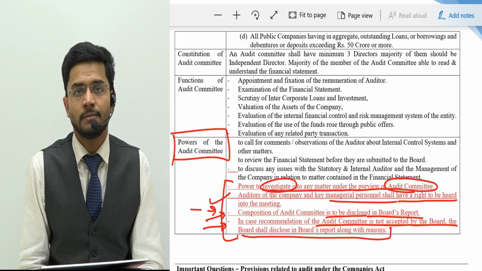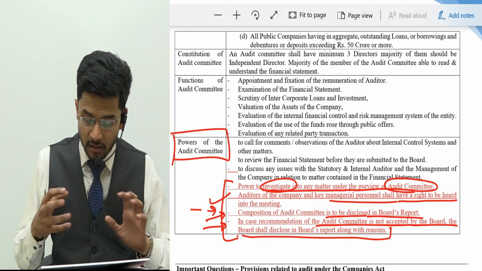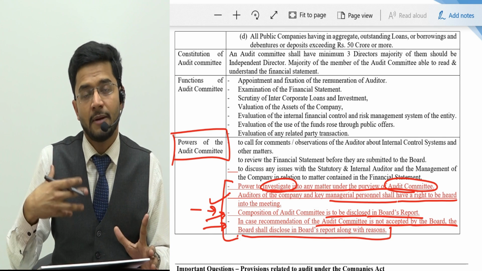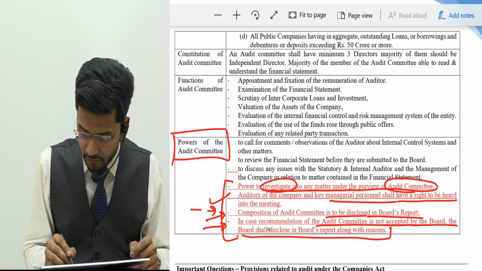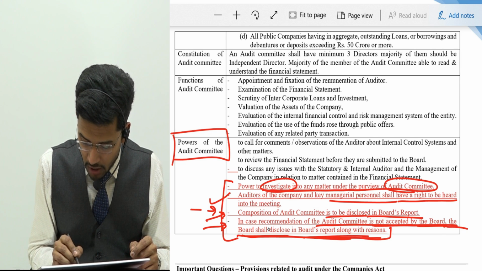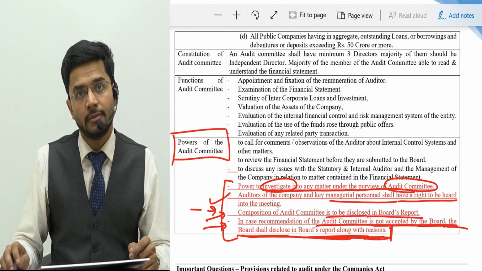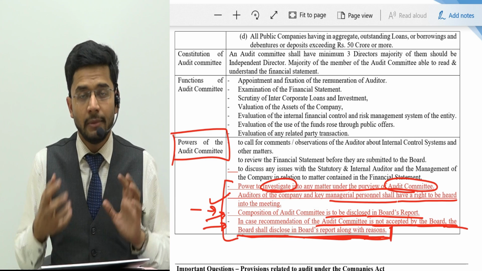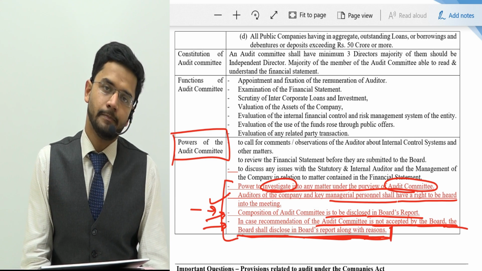It has the power to summon or call for an explanation from the board. So if the recommendation of the audit committee is not accepted by the board, the board's report shall disclose it along with the reasons. So yes, these were the four additions to the powers of the audit committee.